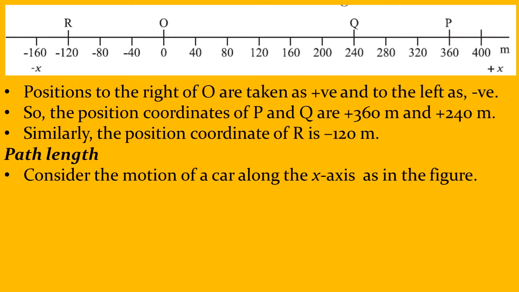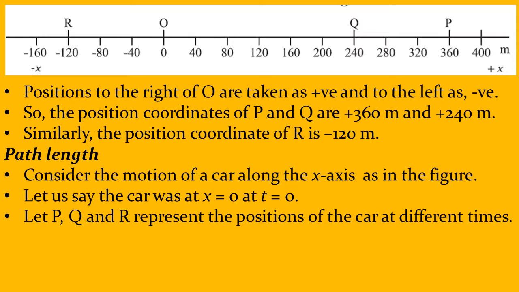Now what is the path length? Consider the motion of a car along the x-axis as in this figure. Now let us say the car was at x equal to 0. It was at the origin before I started the clock. At t equal to 0, the car is standing here.